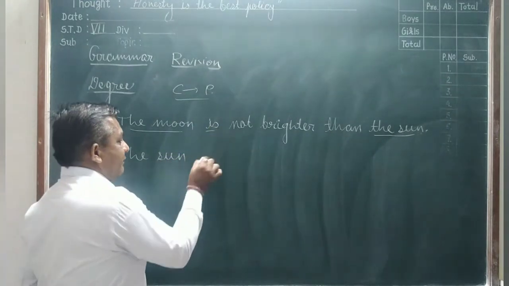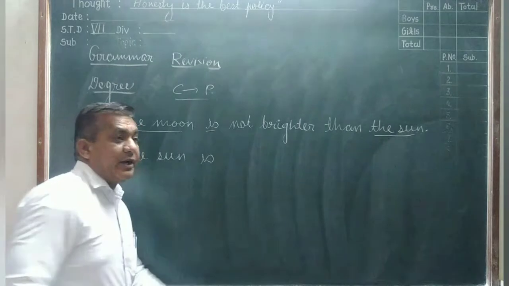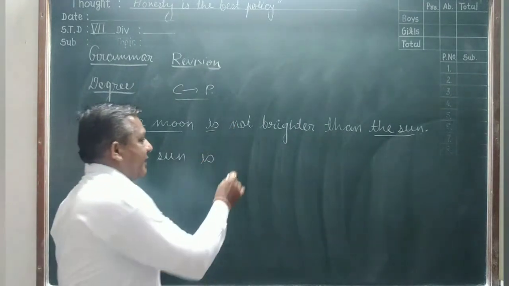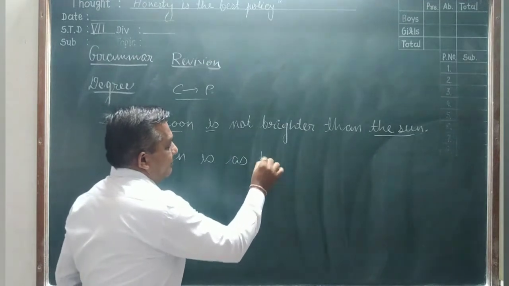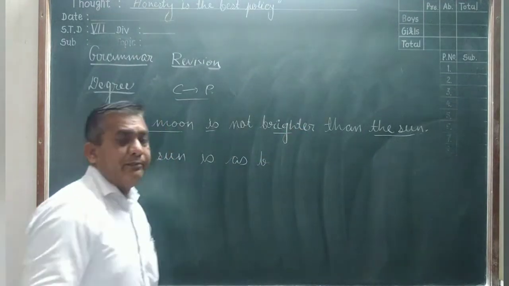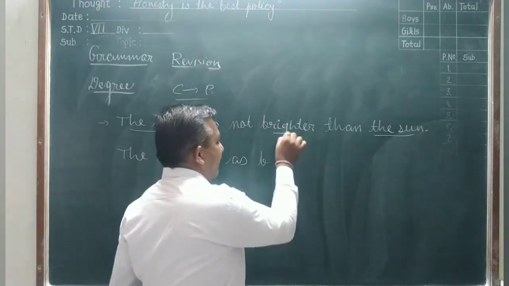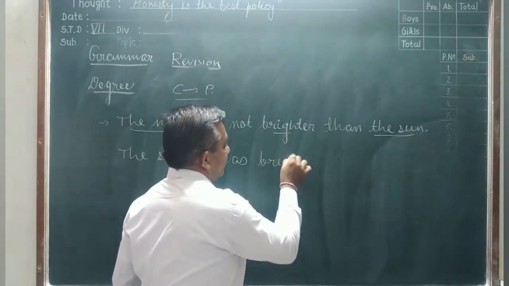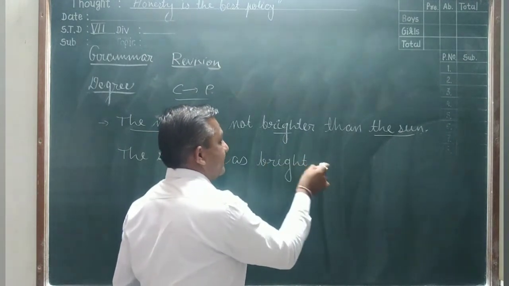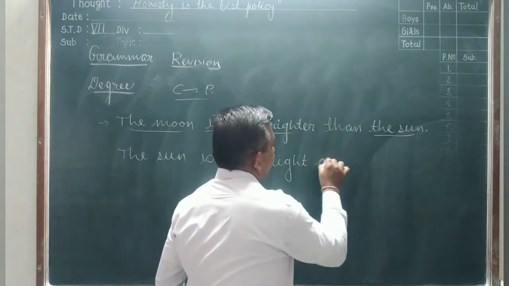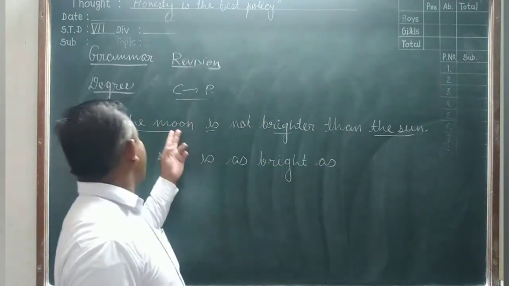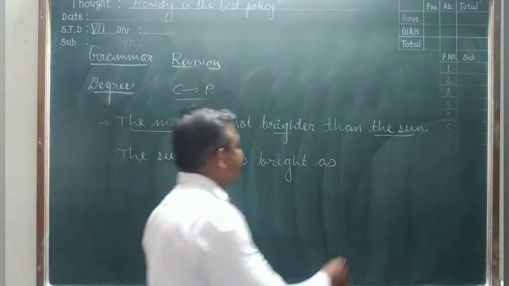After that the verb is, remove the not and we write as. Bright is the positive form of brighter. Bright. After that again as the moon.